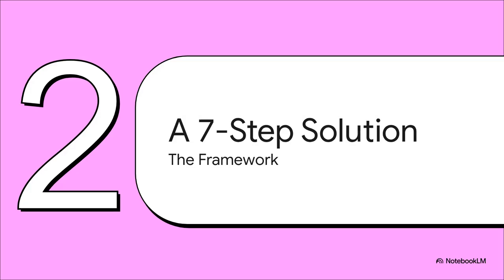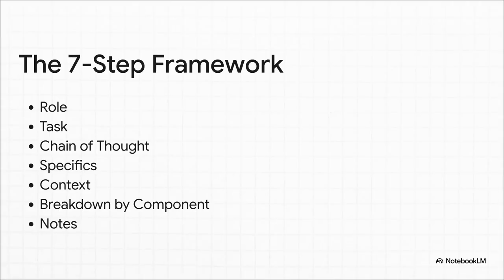A simple, repeatable recipe that works for pretty much any large language model, whether it's ChatGPT or some custom AI agent you're using. It's a 7-step framework. And don't worry, this is not about memorizing some complex, scary formula. It's really just about building a new habit, a new way of thinking about how you talk to an AI to get your point across. And here they are: role, task, chain of thought, specifics, context, breakdown by component, and notes. We're going to walk through all of these, but just seeing them all laid out, it already kind of brings a little order to the chaos, doesn't it?